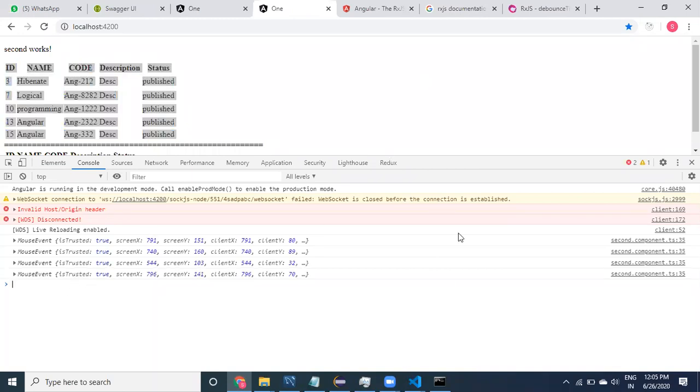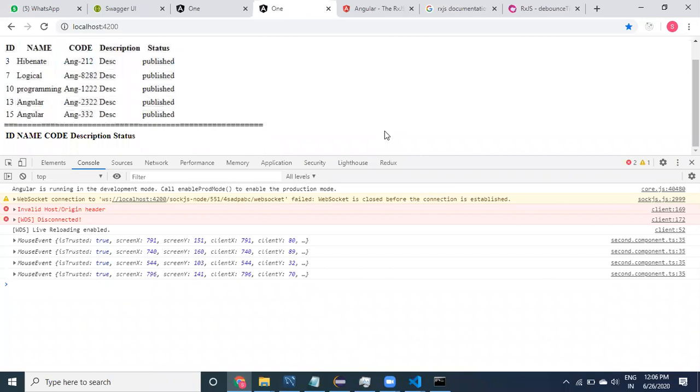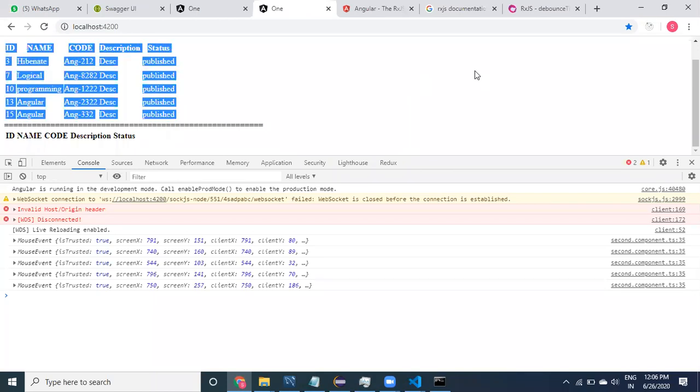Now I'm not going to print anything here. I'm not clicking on anything, so it is not going to take anything. Now I'm going to click only one time. See here, one time. I will wait one second. Yeah, I'm going to get one. I'm going to click 3 times, but it is getting only one time.